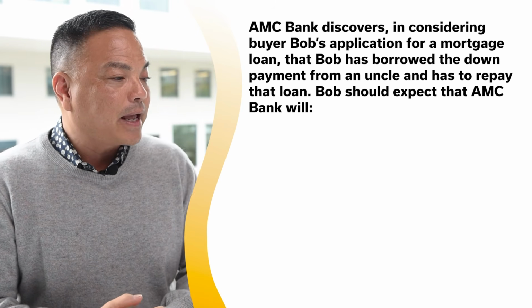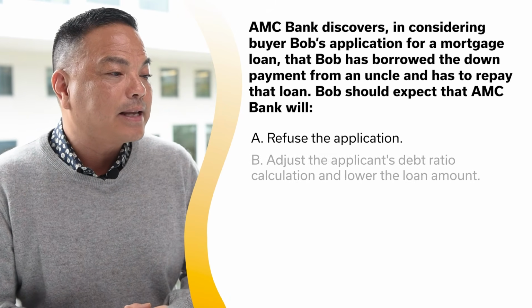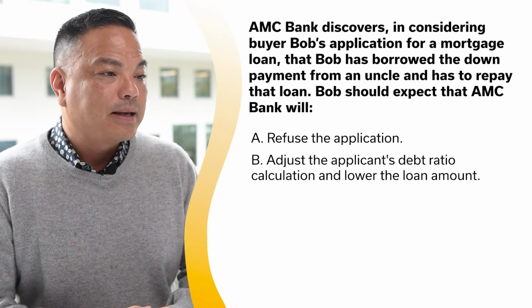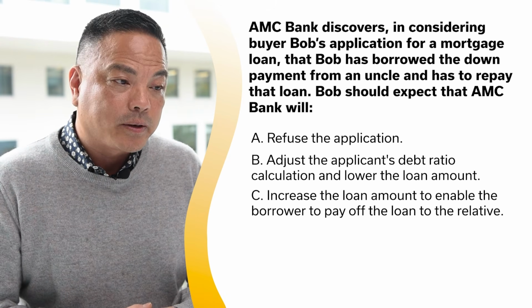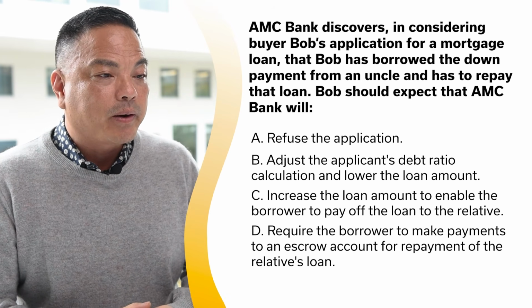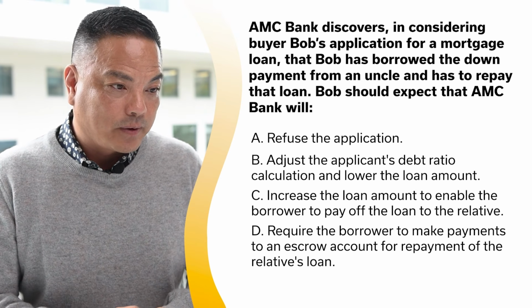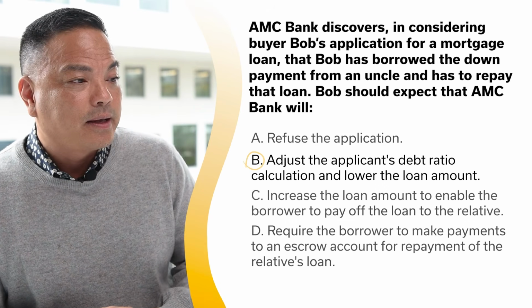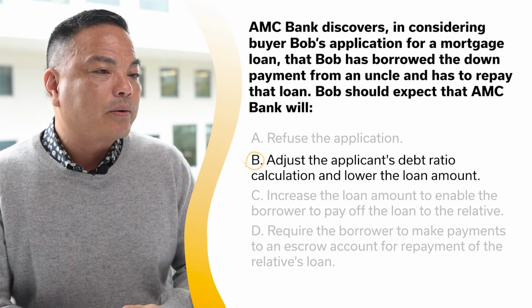Bob should expect that AMC Bank will A, refuse the application, B, adjust the applicant's debt ratio calculation and lower the loan amount, C, increase the loan amount to enable the borrower to pay off the loan to the relative, D, require the borrower to make payments to an escrow account for repayment of the relative's loan. And the answer is B as in boy. Adjust the applicant's debt ratio calculation and lower the loan amount.